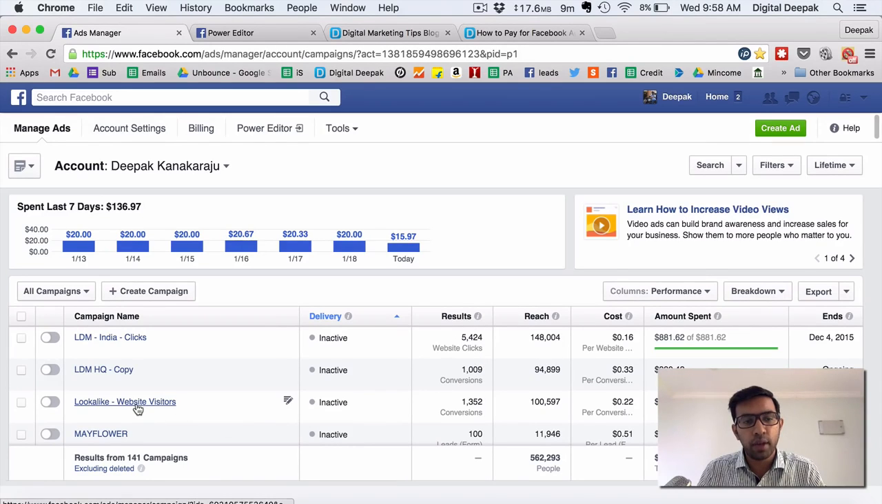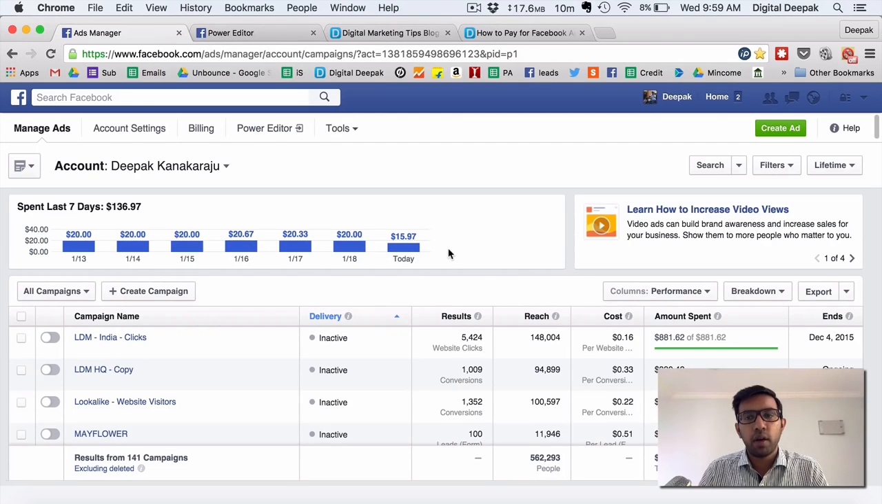Here is another campaign for Learn Digital Marketing. Here you can see there have been 1,352 conversions, right? And 1 lakh people have been reached with this ad, and the average cost per conversion is only 22 cents. 22 cents is around, it's less than 15 rupees, right? Right now my Facebook account is denominated in dollars because that's how it was when I set up the account, but you can set up a Facebook account which is denominated in Indian rupees as well, if you feel that that's what makes sense for you.